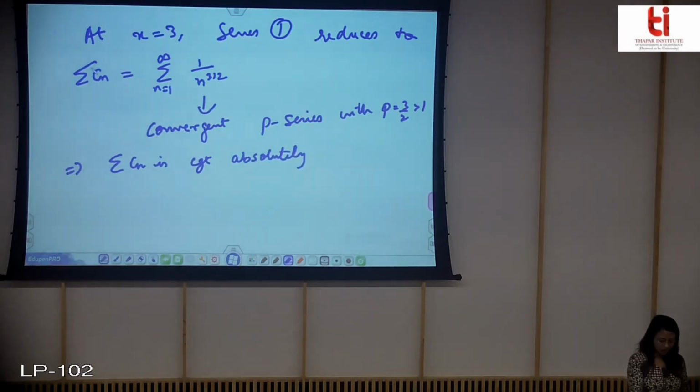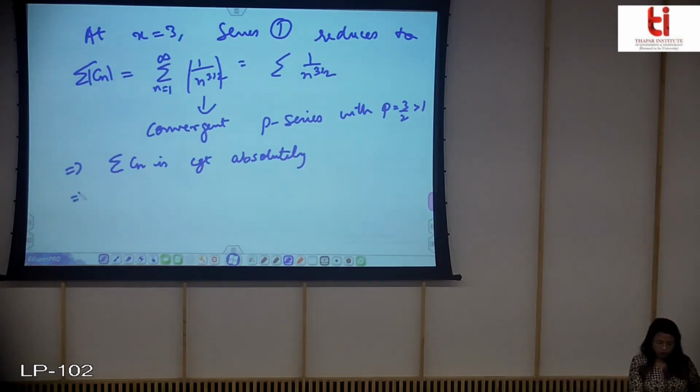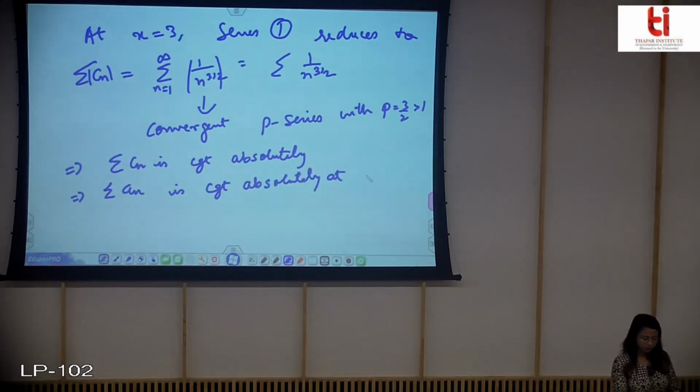Obviously, if you take the mod also, it will be the same. So the mod is also convergent, so Cn is also convergent. So this implies that summation of An is converging absolutely at x is equal to 3 also.